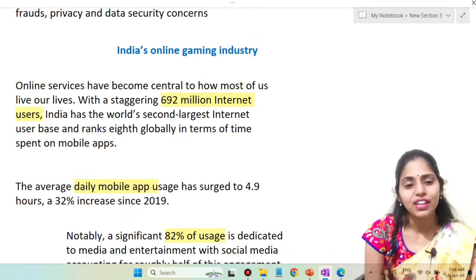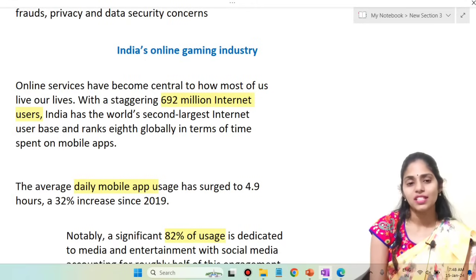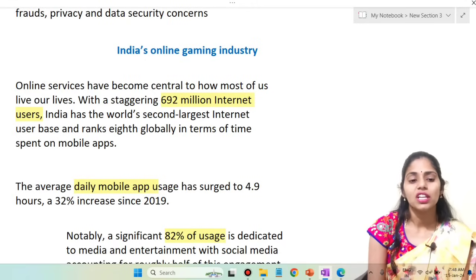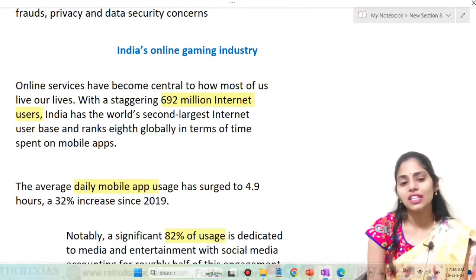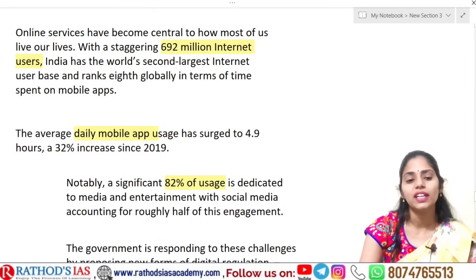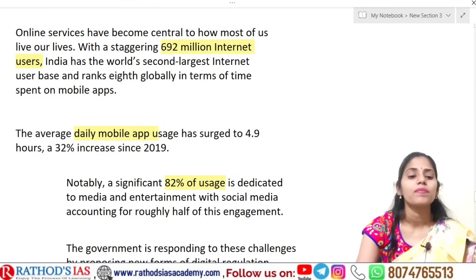And next one is the average daily mobile app usage, which has surged to 4.9 hours. Earlier it was lower, but now it has increased. And next, significantly, 82% of users are dedicated to media and entertainment with social media platforms.